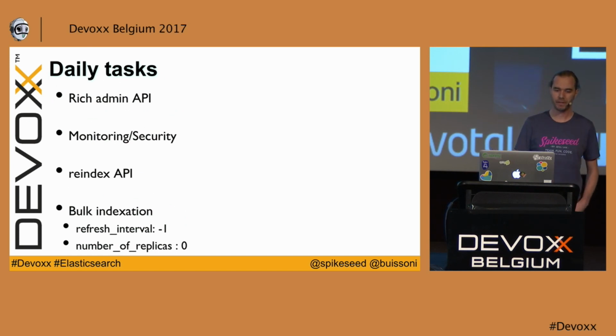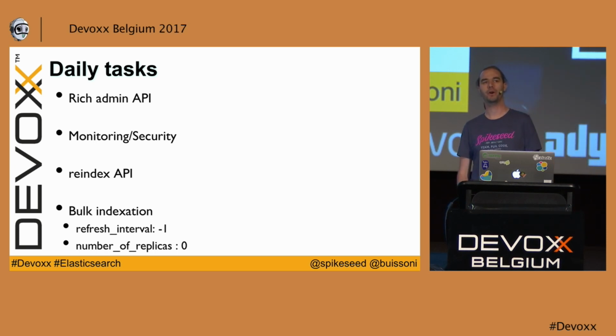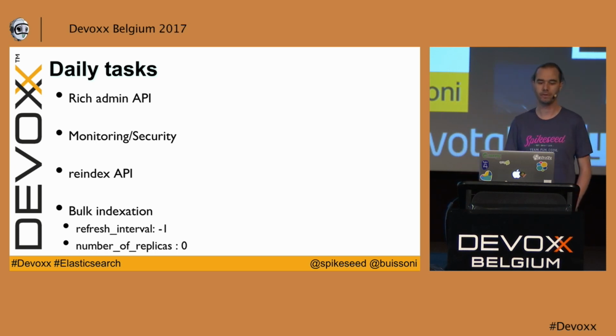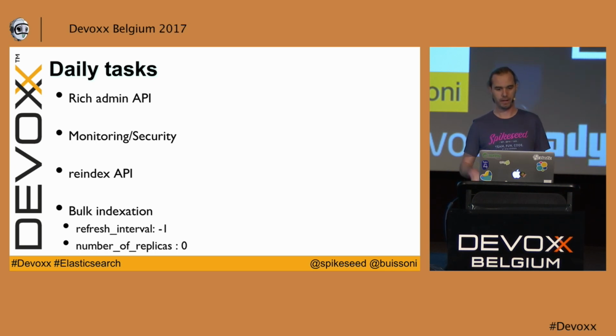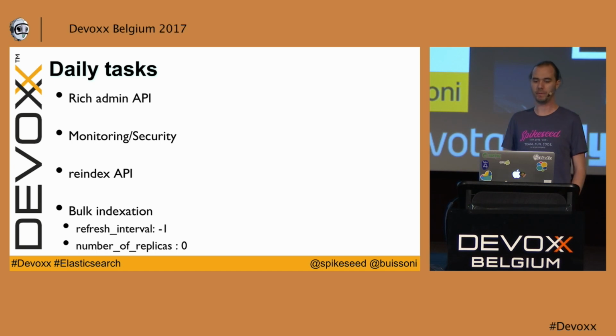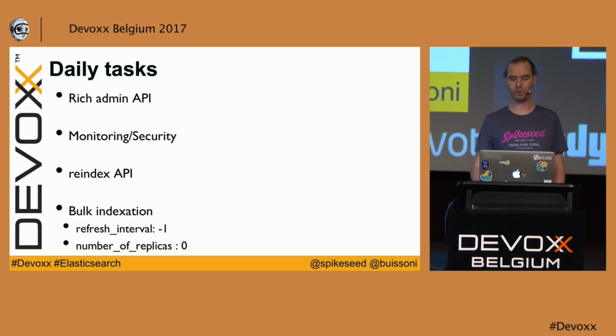Some tips regarding the daily task. You have to rely on the admin API. You have a lot of endpoints to monitor, to debug. It provides a lot of statistics, like the CAT and the cluster APIs. It provides information regarding cluster, per nodes, per index, the states, a lot of information.